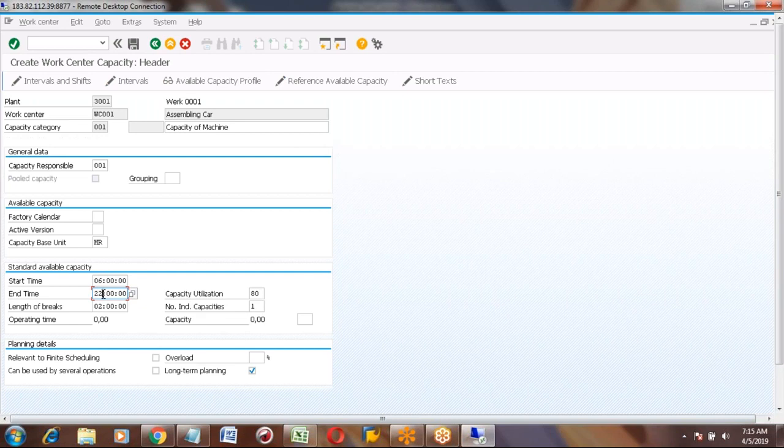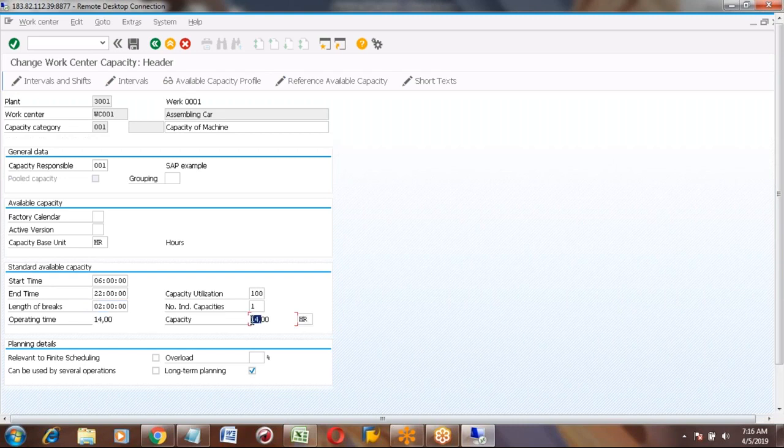So that will be number of capacities. Now it will come here. I am putting here 100% and one capacity. If I press enter, system will calculate what is the from 8 to 10 o'clock, how many hours it is? 16 hours minus your break time, minus 2 hours. So 14 hours is your capacity. If I press enter, system will calculate and show here the value. You can see 14 hours.